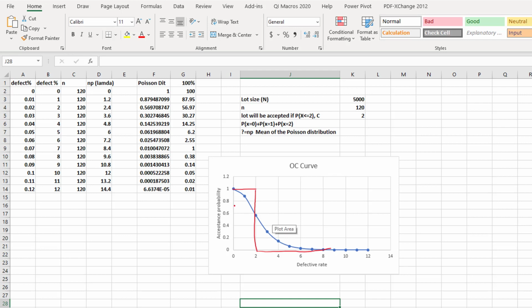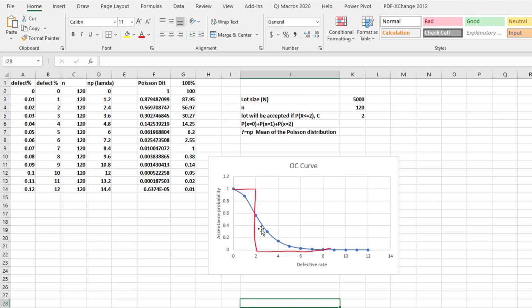So you can see this is the ideal OC curve, because if there are 1, 2 defective, it doesn't matter, we will accept this lot. If it is at this place, you can see that at 100% we will accept, the probability is 100%. This is the ideal one, because when you cross this 2, let's suppose it is 2.1, we will reject. So the acceptance probability will be equal to 0. But this is the ideal case.